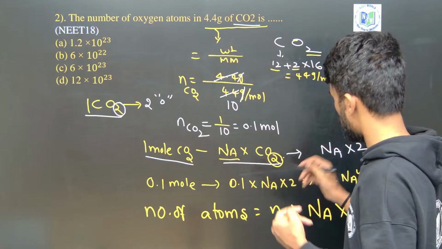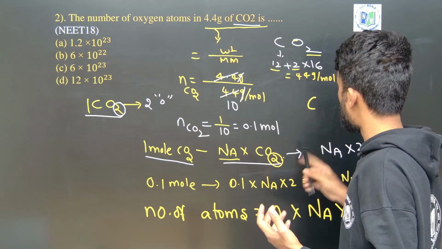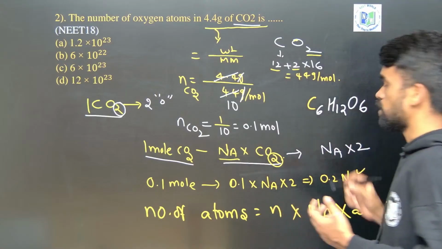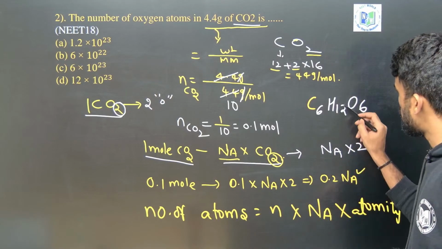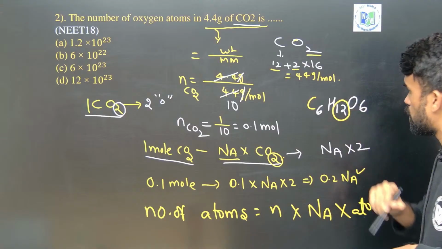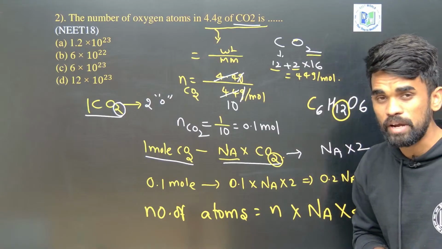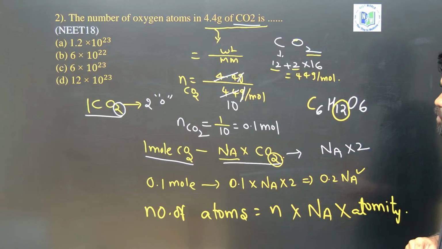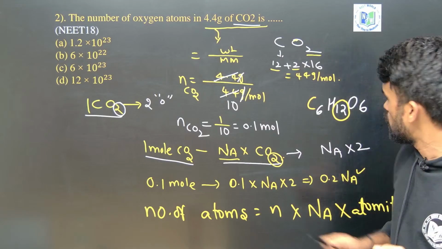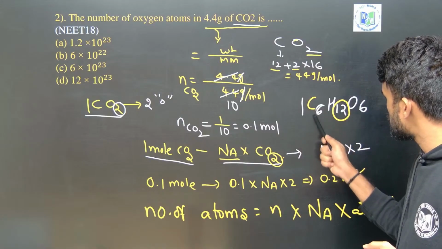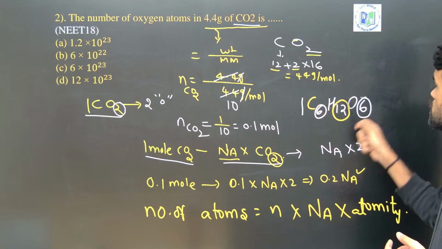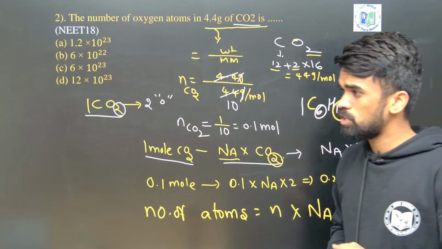So what is the formula of glucose? C6H12O6 they will be giving you, right? So in this, how many hydrogens are there in one formula unit? 12. So the atomicity of hydrogen in glucose is 12. Okay, and what is the atomicity of carbon in glucose? In glucose unit you can see 6 is there now, that will be the atomicity of carbon. What is the atomicity of oxygen here? 6. Like that you need to understand.